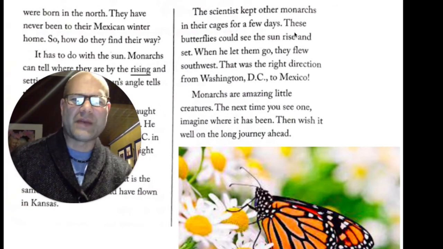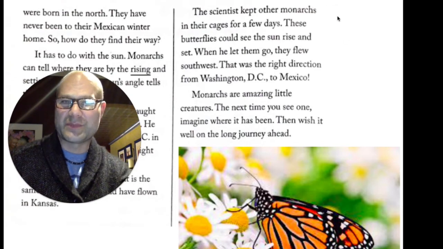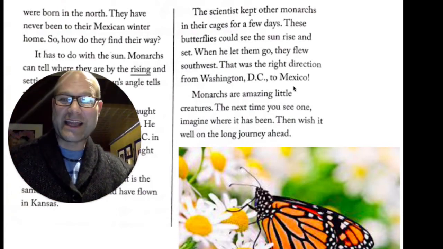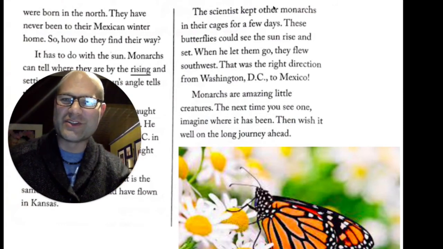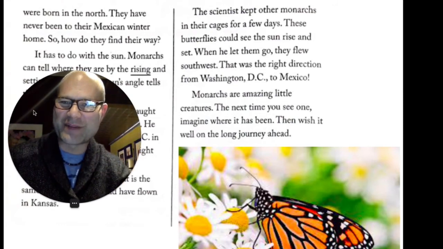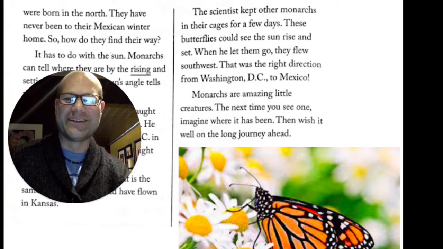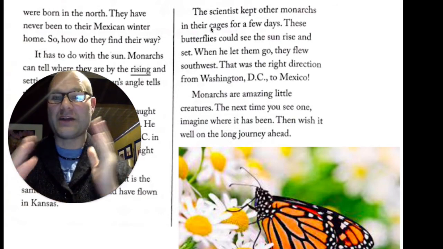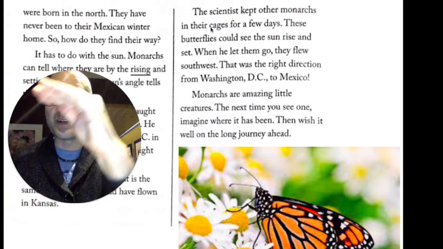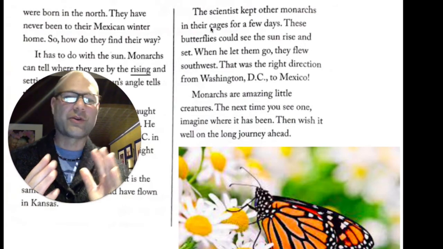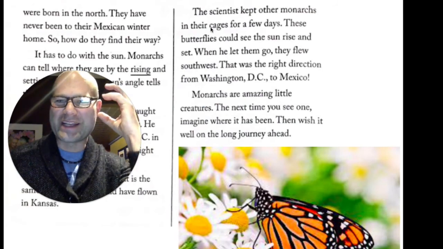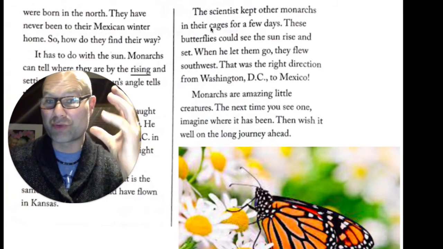These paragraphs about the scientist's experiment have some really interesting cause and effect. So we learned the sun rising and setting, and the angle of the sunlight. You can see a beam of light from my room going across my head in this camera shot. That would tell the monarch. So if I was a monarch, I could see this beam of light right here, and I would know, okay, I should go this direction. That's how the monarch's brain is programmed, like a computer program, where to go.